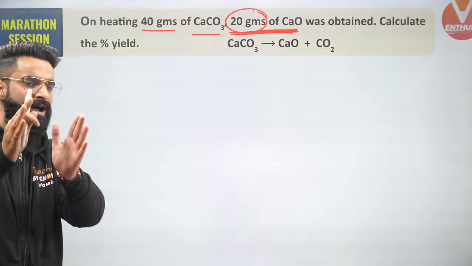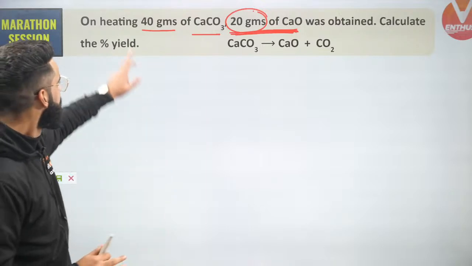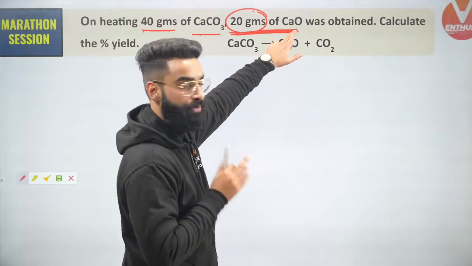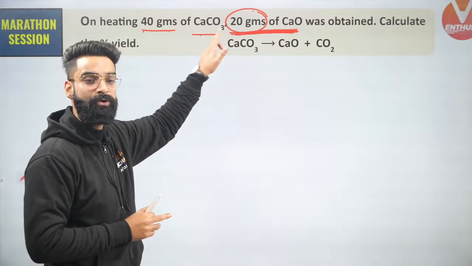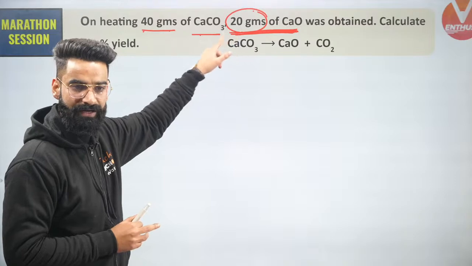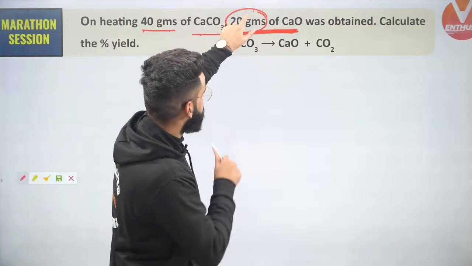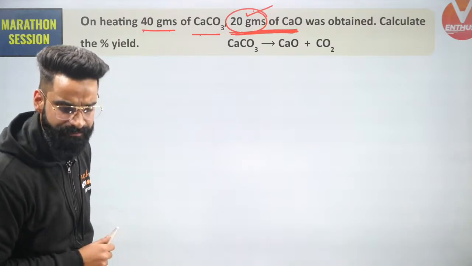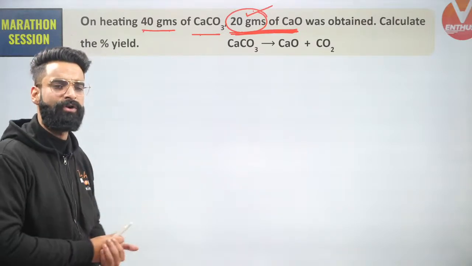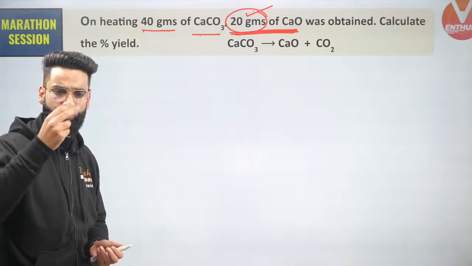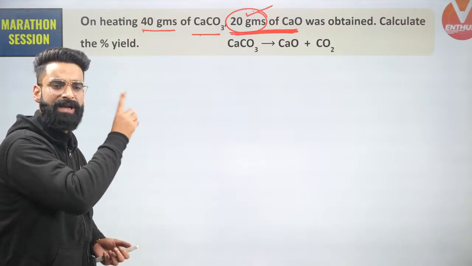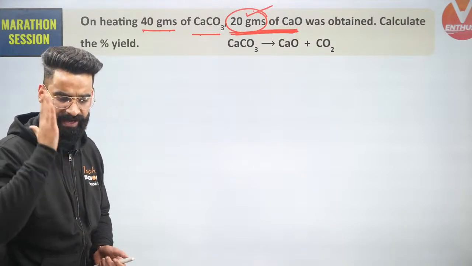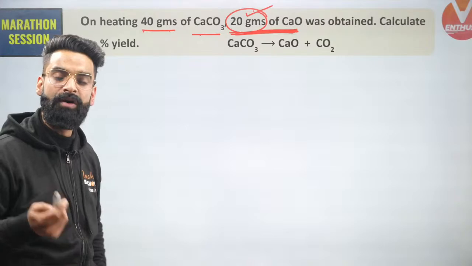Understand what I'll say. On heating 40 grams of calcium carbonate, 20 grams of calcium oxide was obtained. This has been observed experimentally in the laboratory, so I'll be calling these 20 grams the experimental amount. Now guys, we know in order to calculate the percentage yield, we should know two things: one is your experimental amount, one is your expected amount. You just have to divide the two, multiply by 100, and you'll get the percentage yield of the reaction.